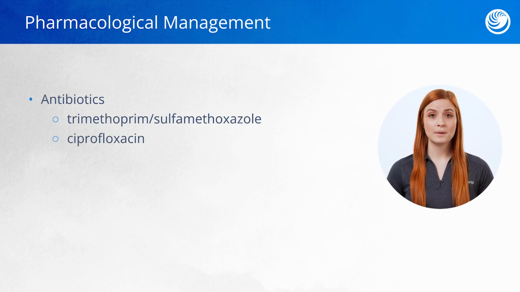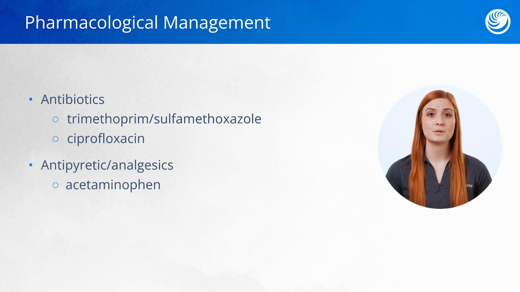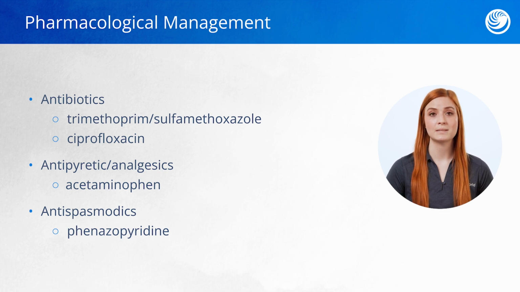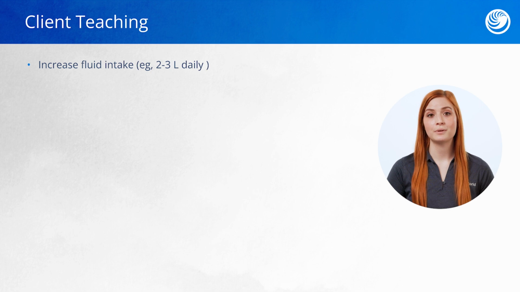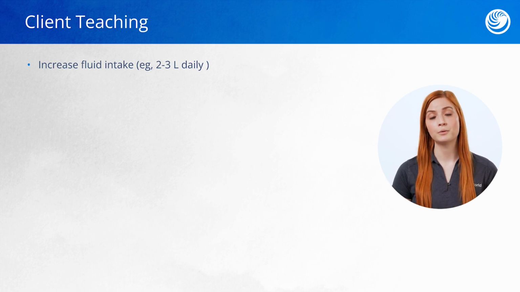Antibiotics are going to kill bacteria as well as prevent additional bacteria from colonizing and the infection spreading. For clients with abdominal pain or fever, we can administer antipyretics and analgesics. Lastly, for clients with inflamed bladder tissue and bladder spasms, we can administer antispasmodics. Clients with UTI should be taught to increase their fluid intake to about 2 or 3 liters daily. This is different for every client, so the client would need to talk with their healthcare provider to make sure they pick an appropriate fluid amount.